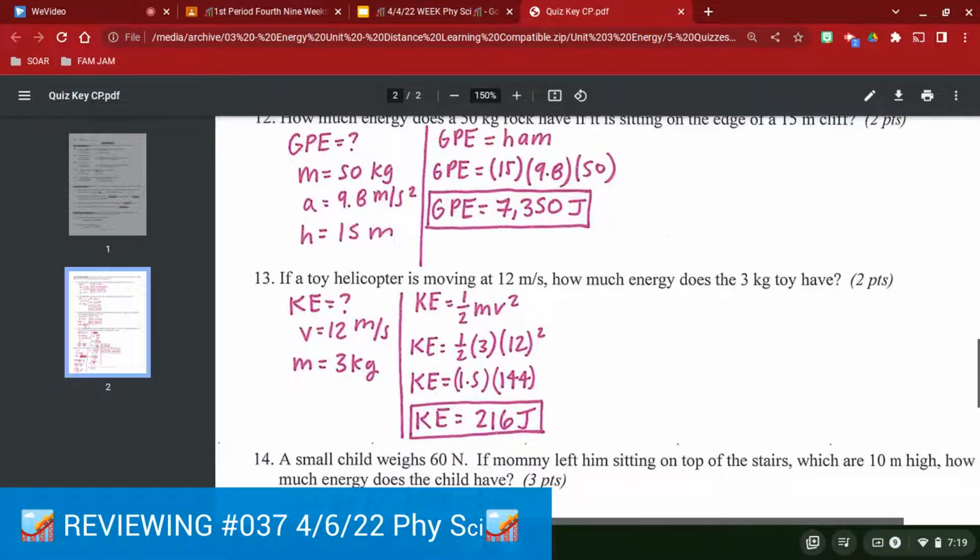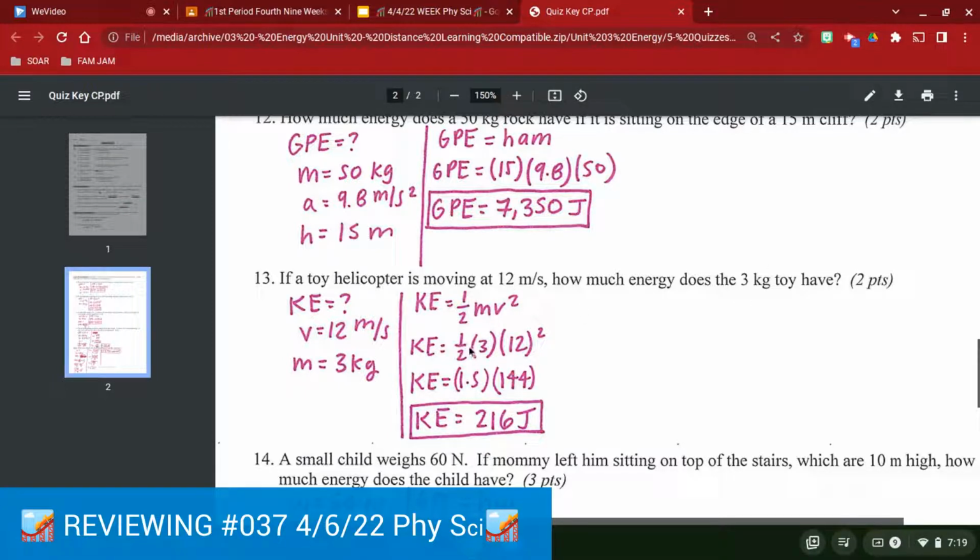Number 13 says if we have a toy helicopter that is moving, that right there told me it was going to have to be 1/2 mv squared, because it says that it is actually moving. It's moving at 12 meters per second and it is 3 kilograms total. So we have our 1/2 mv squared, our m is the 3, and our v is the 12.